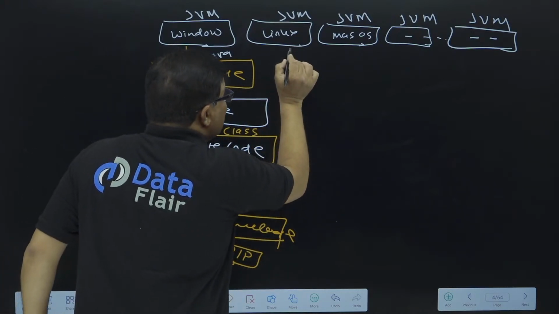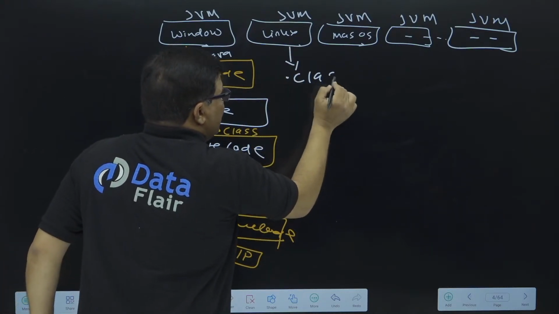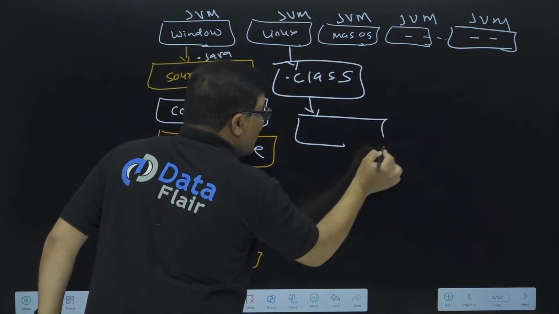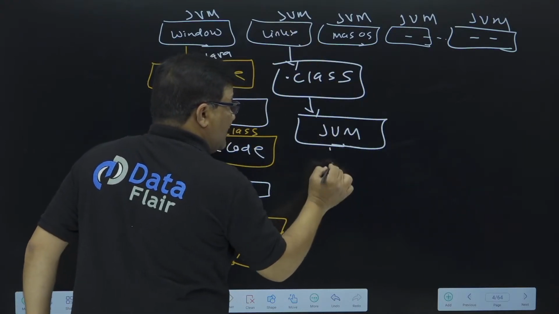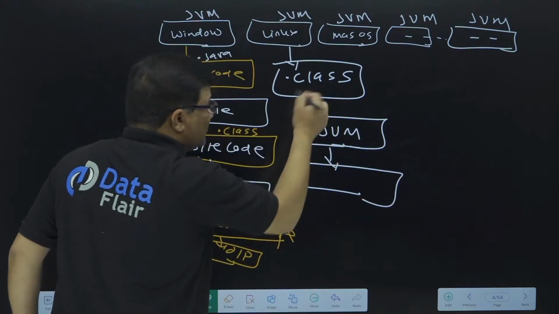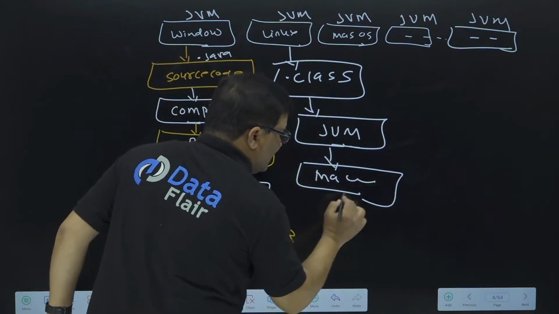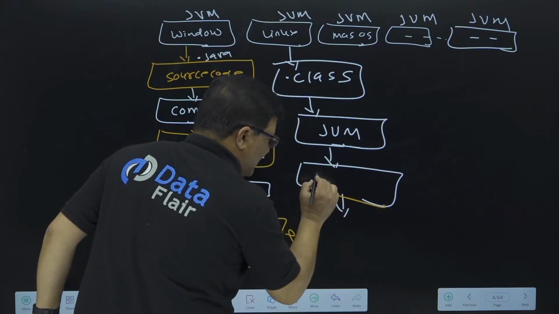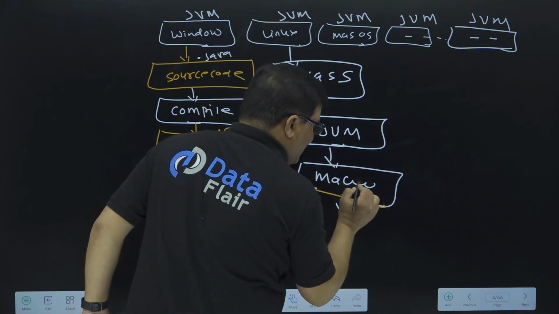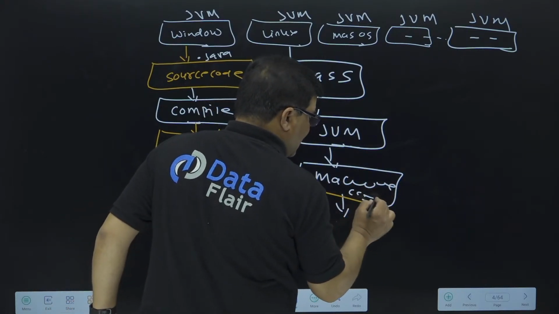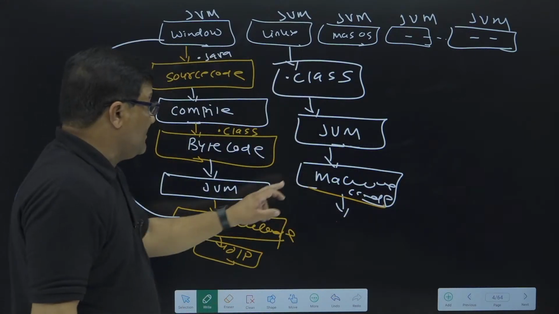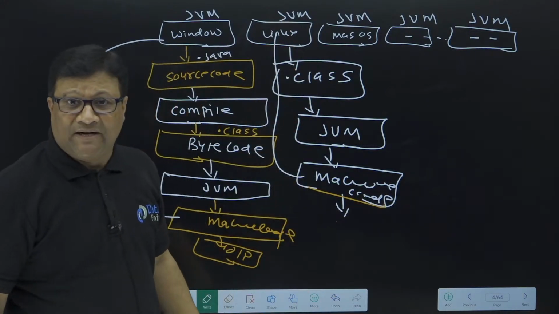Once this .class file is available on the Linux operating system, the Linux JVM converts this .class file into machine code. This machine code is platform dependent. Obviously every machine code is different, because this machine code is based on the Windows operating system, and this machine code is based on the Linux operating system, right?